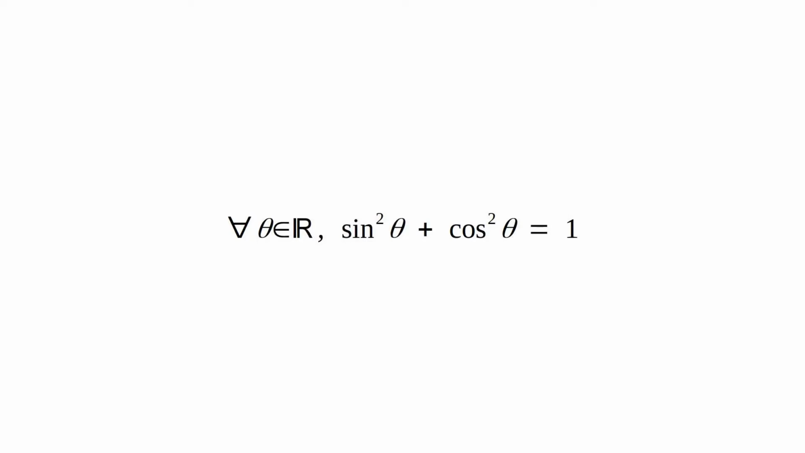Consider the following mathematical expression. For all theta that belongs to the set of real numbers, sin square theta plus cos square theta equals 1.